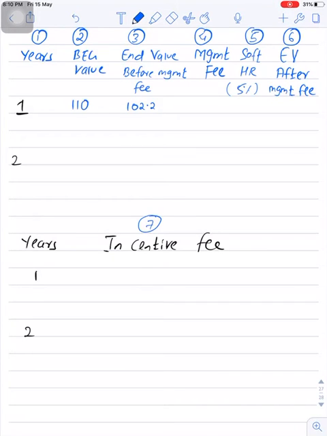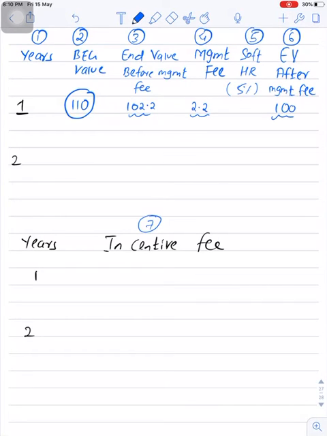So 2% of 110 will give you 2.2 million. So ending value after management fee will be 100. From 102.2 you need to subtract management fee of 2.2, so you will get the ending value of 100.